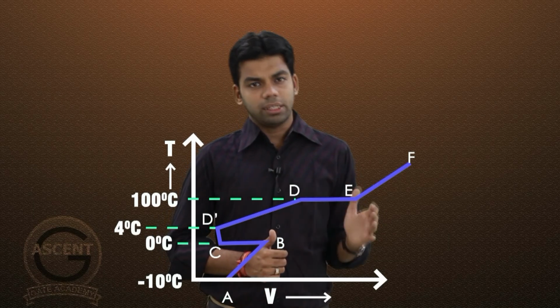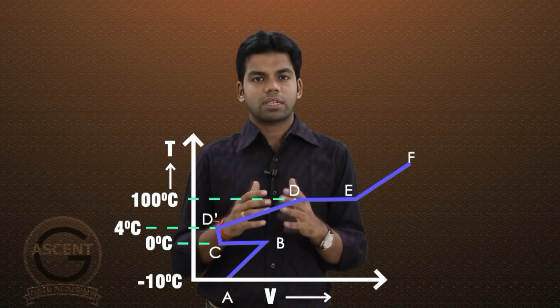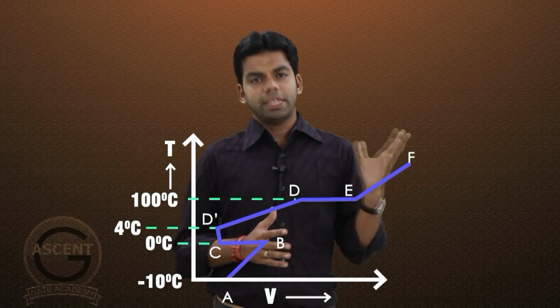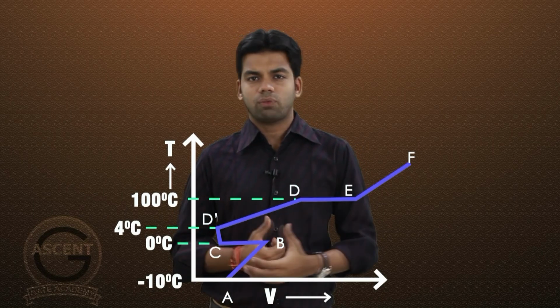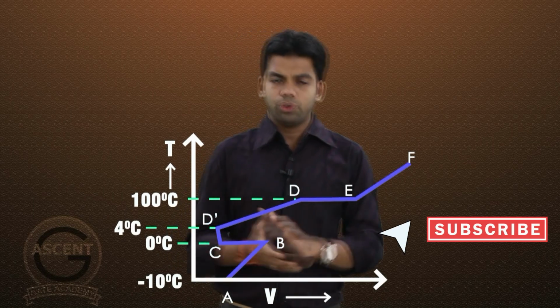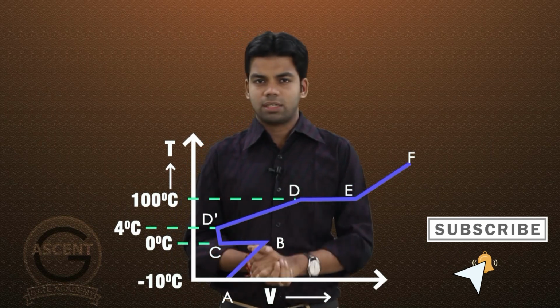Then from D to E the temperature remains constant but the volume will increase because the water is converting to vapor. Then from E to F, the more you supply heat, the more the temperature will increase and the more the volume will increase. So this is how you can draw the TV diagram, temperature volume diagram, for the phase change of water.